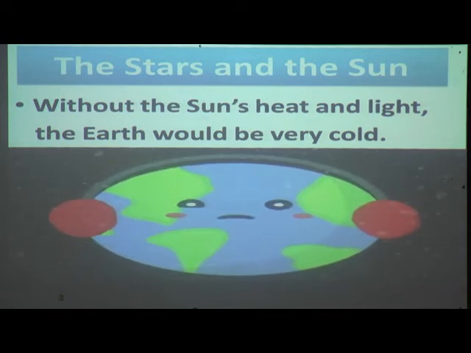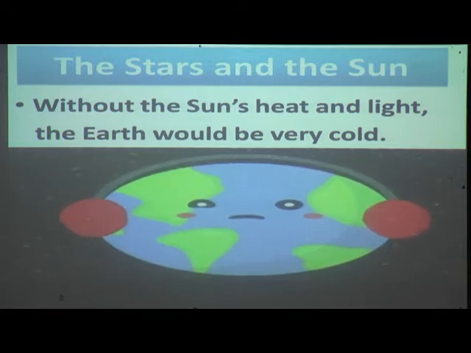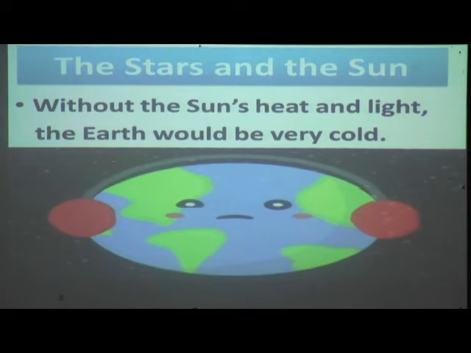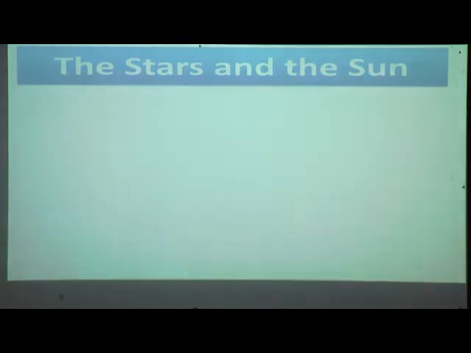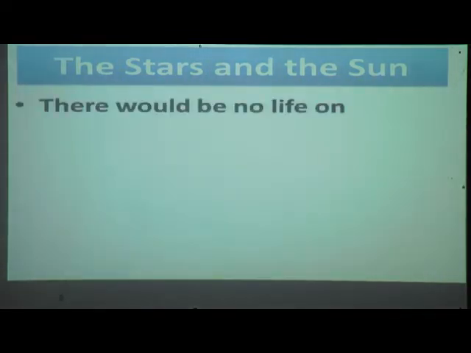Because of the sun's heat and light, the earth is warm. There would be no life on the earth. Yes, because of the sun rays, plants make their own food, and those plants we are eating, so we depend on the sun. If there is no sun, what will happen? There would be no life on the earth.